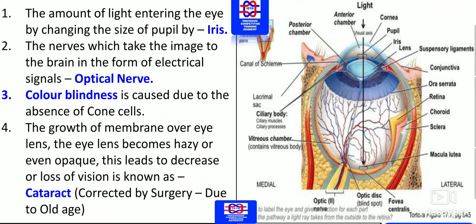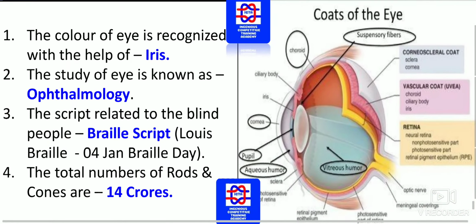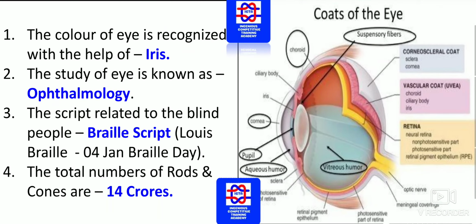Cataract is corrected by using surgery. We will do some surgery. This cataract will happen with the increasing of your age. The color of the eye is recognized with the help of, as we can see, a few people have bluish, a few people have brownish and a few people have blackish eyes. So the color of eyes can be recognized with the help of what? Iris only. The study of eyes is known as what? Ophthalmology. The doctor who looks after eyes is known as an ophthalmologist.